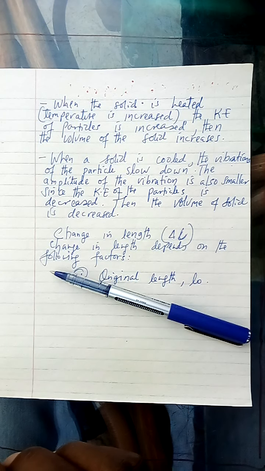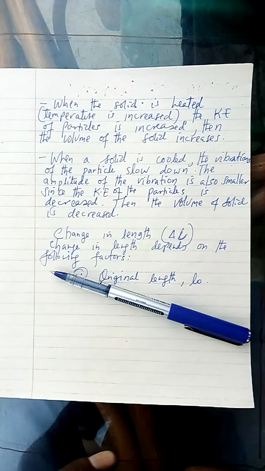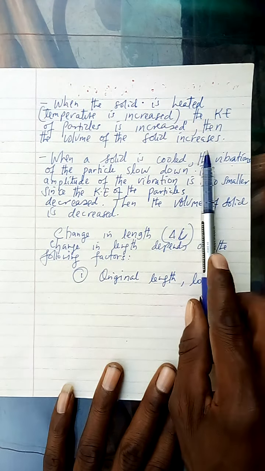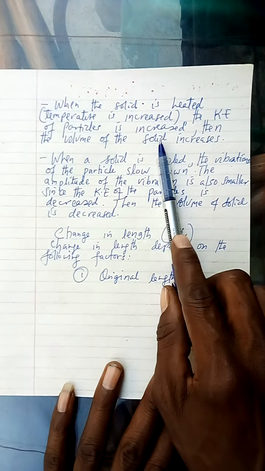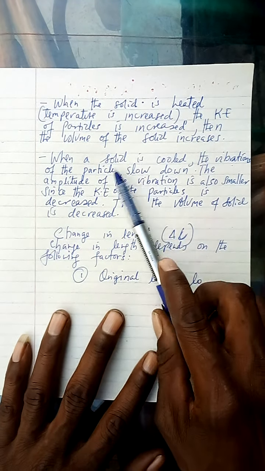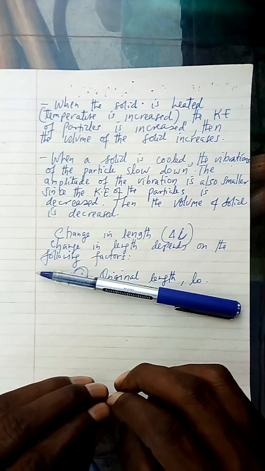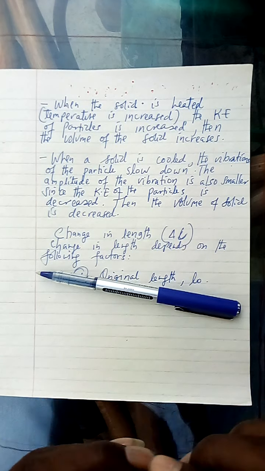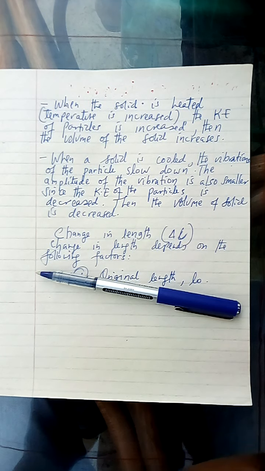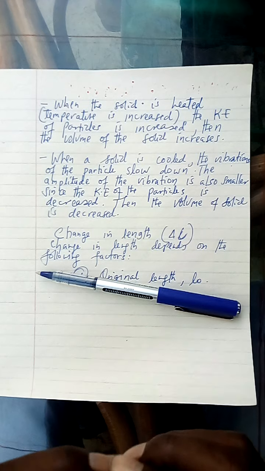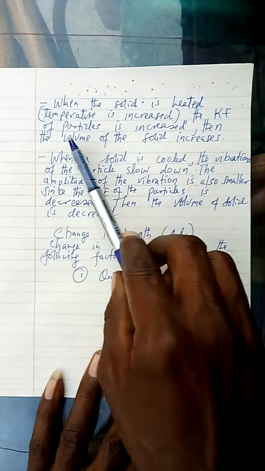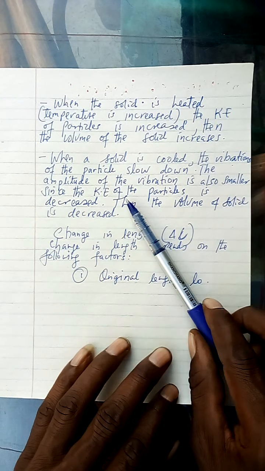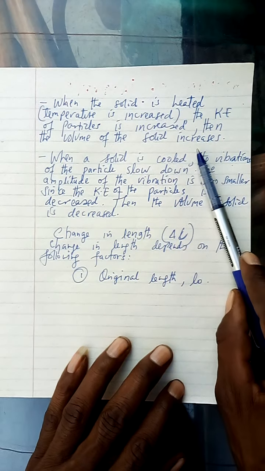Now what is the effect of the increase in temperature? The increase in temperature causes the kinetic energy of the particles to increase, which means you are increasing the vibration of the particles. Due to the increase of the kinetic energy and the vibration of the particles, the volume of the solid also increases.